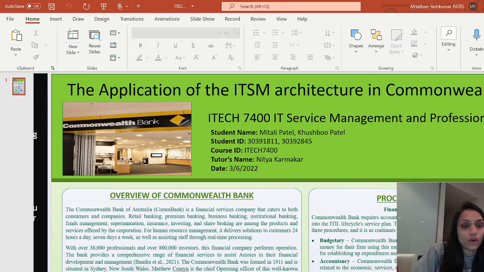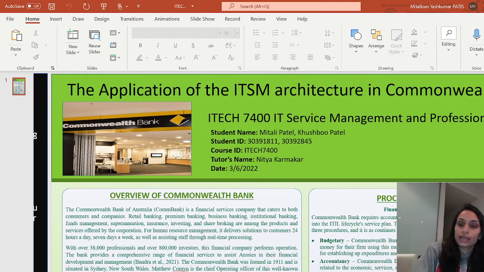The bank provides a comprehensive range of financial services to assist development and management. The banking institution's commercial banking division offers a wide range of services to small businesses and individuals, including home loans, retail deposits, international payments, and so on.